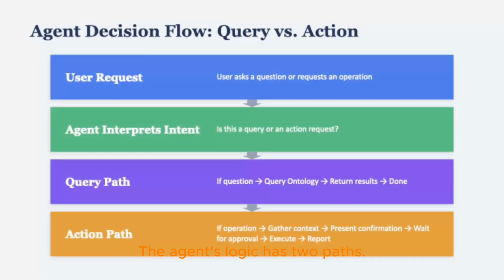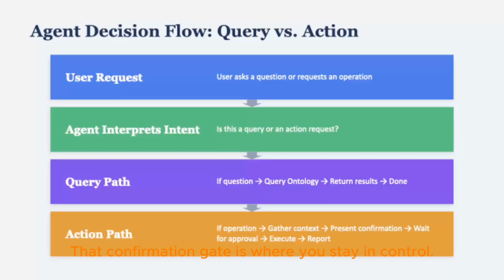The agent's logic has 2 paths. For queries, it's fast. Interpret the question, query the ontology, and return the answer. For actions, there's an extra step, the confirmation gate. The agent interprets the request, gathers context, presents a confirmation dialog, waits for approval, then executes.